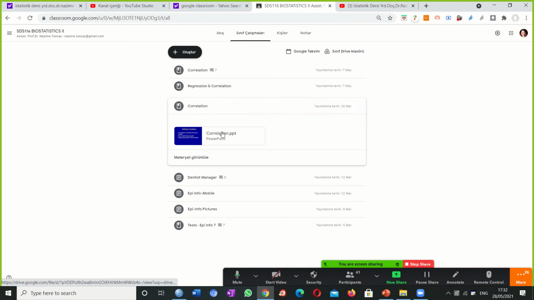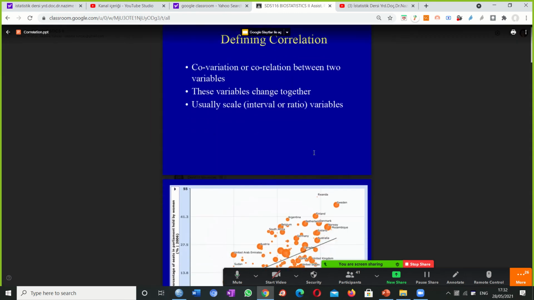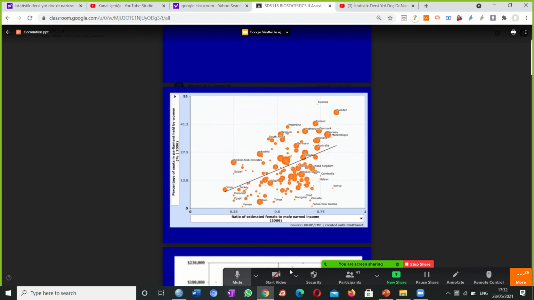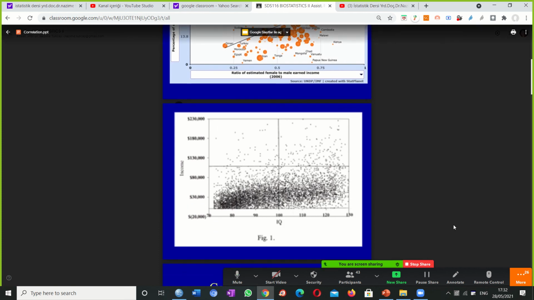Yes, correlation. We talk about correlation a lot and ask on it in the midterm exam also. Now all these dots, orange dots, represent patients. Okay, so we can say that we have this many patients here. And you see, these are also patients, like little ants. Yes, here.